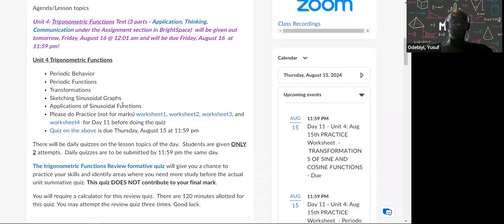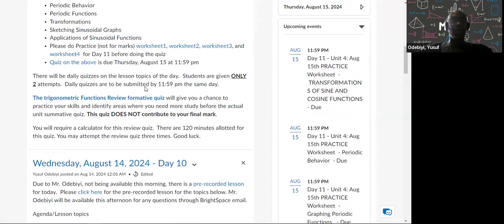Again, we're going to continue with Unit 4: periodic behavior, periodic functions, transformations. All of this deals with trigonometric functions. We've got 3 or 4 worksheets you can do to practice. And then there's a quiz on the above lesson. And then there is a practice quiz over here, which does not count for marks, but it's good to help you get ready for the test, which will be given out tomorrow, okay?